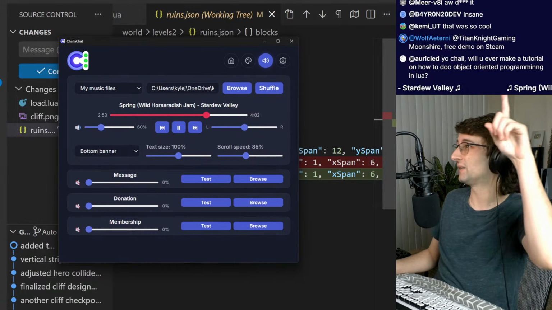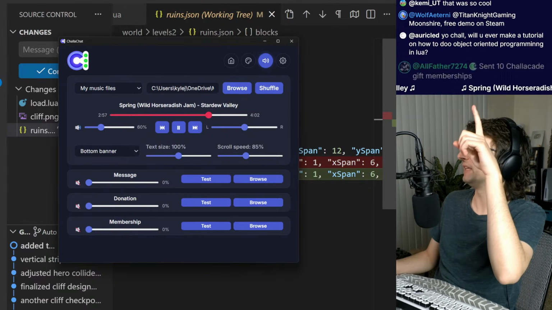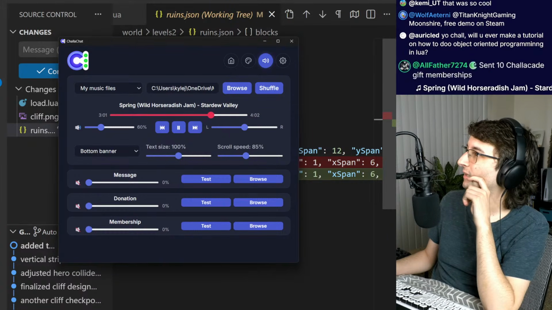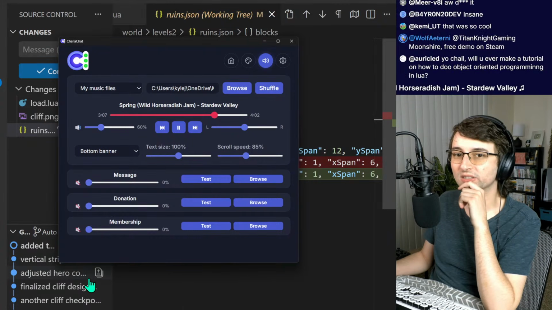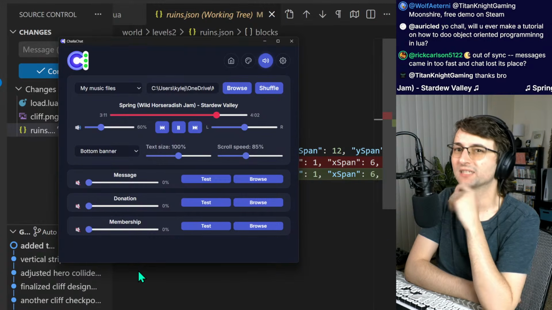And yeah, that's completely broken up there. It's like showing up and then it disappears. Why? That's so messed up. I wonder what the deal of that is. Out of sync. Messages came in too fast and chat lost its place. Maybe.